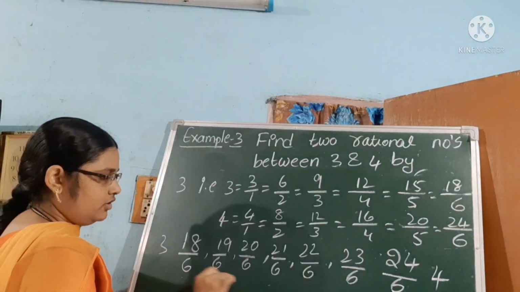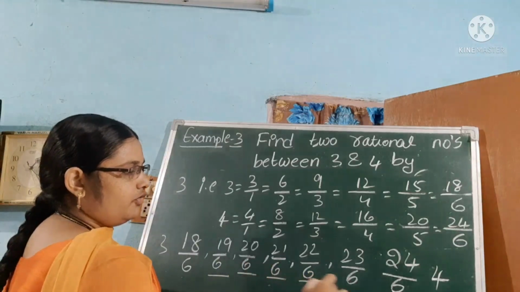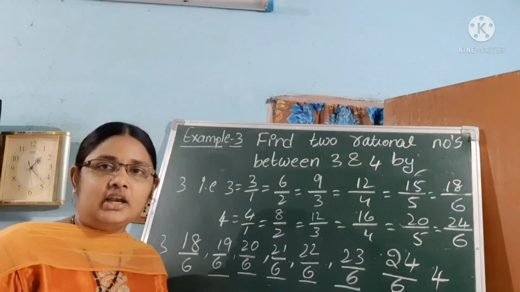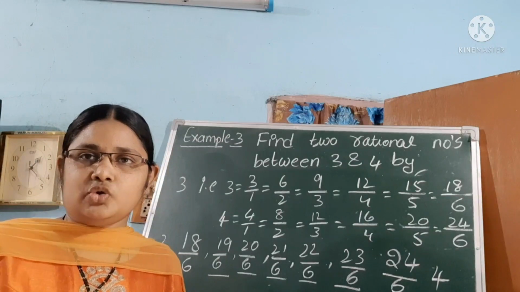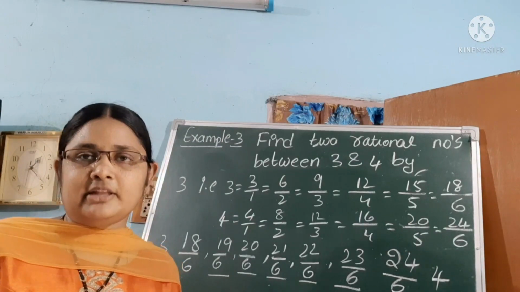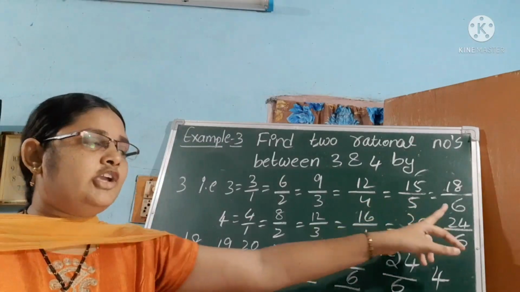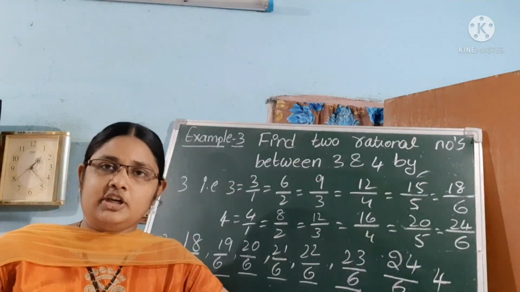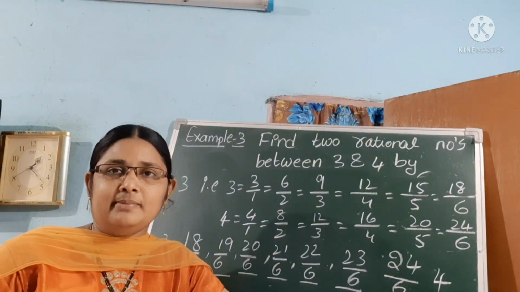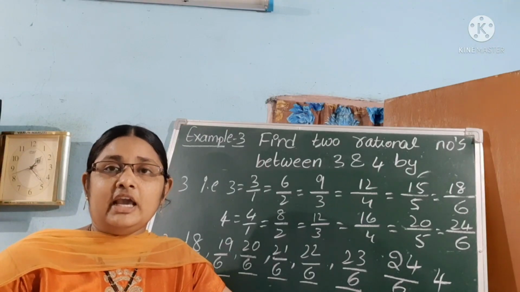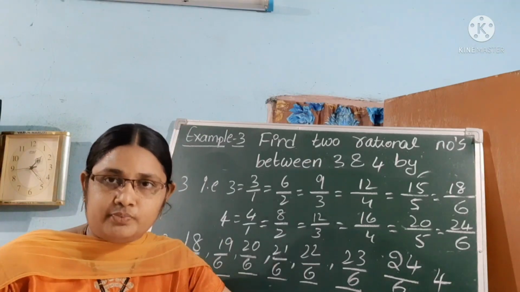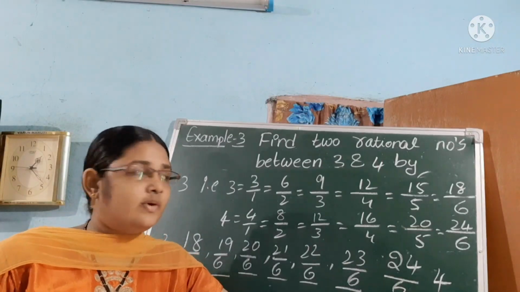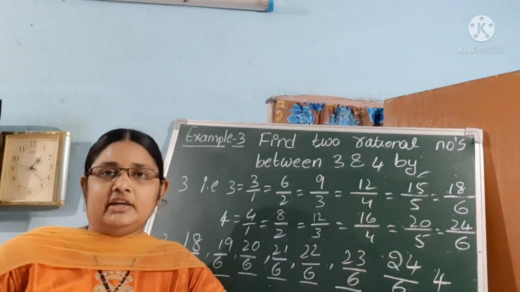Fine, 1, 2, 3, 4, 5: 5 rational numbers. Did you understand the 2 methods? The first one is the mean method and the second one is by using denominators. We have to find like this. Did you understand the formula for the mean method? Very good, a plus b by 2. Is it clear? And the second one is by using the denominator.